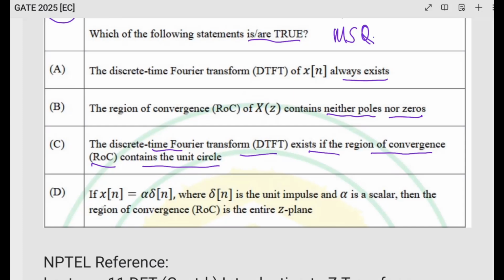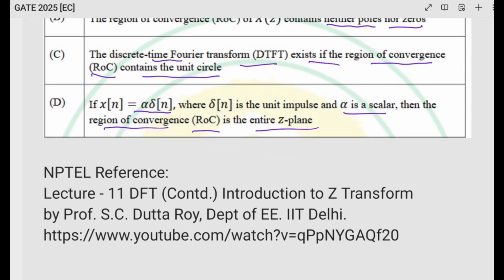And option D, if x[n] is equal to alpha delta[n], where delta[n] is the unit impulse and alpha is a scalar, then the region of convergence ROC is the entire z plane. Also you can refer to this NPTEL reference, lecture number 11, DTFT Introduction to Z Transform by Professor S.C. Dutta Roy, Department of Electrical Engineering, IIT Delhi. You can refer to his YouTube link.